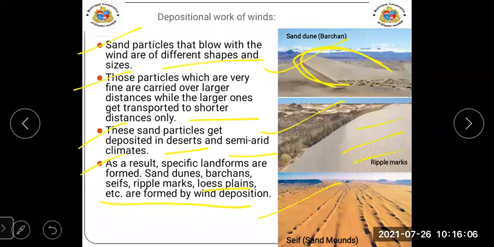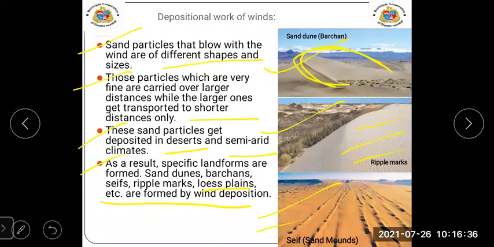On the deserts. Then next, see this example. Seif example means what? Sand mounds. To understand it, we'll see in simple words. With the example we will understand, but this example is there in the Saudi Arabian deserts and in Iran. It can be seen in Arabic.